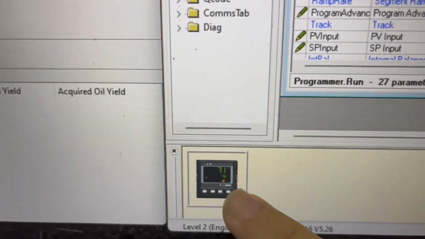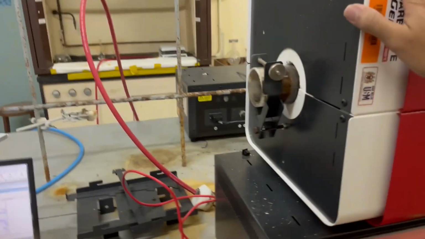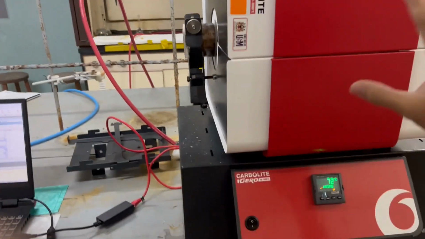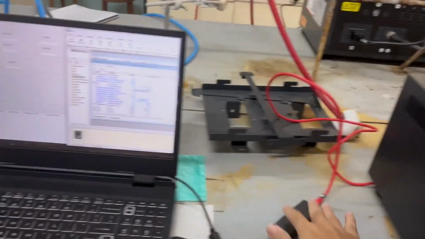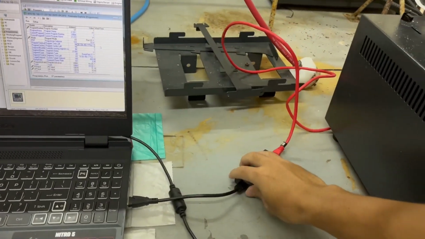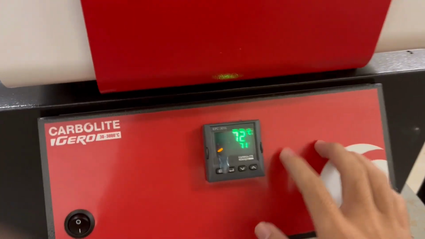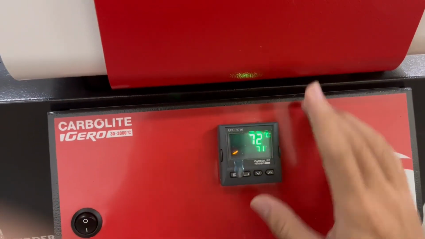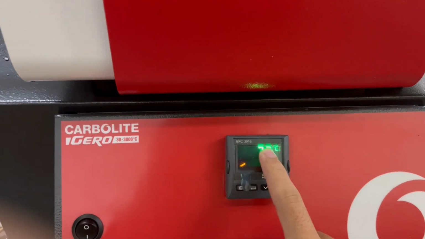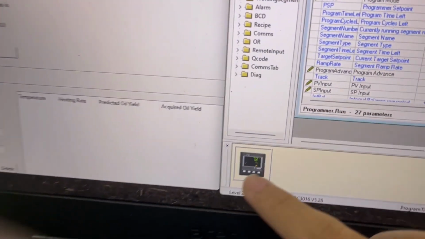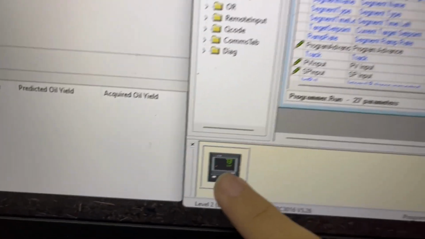So here is the controller, and here is the actual machine that is connected with my laptop using an Ethernet cable. And here is actually the controller, and all that is displayed here is also displayed on the iTools software.